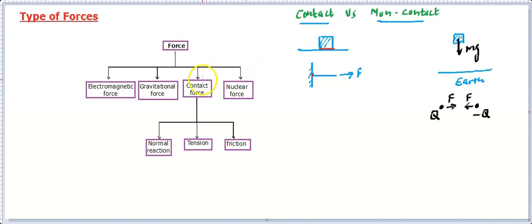And here for us, the important forces will include, as in the beginning, gravitational force, and then contact forces. In contact forces, we will be learning about normal reaction. We will be learning about tension. This is the same tension that we have talked about earlier. We will talk about it in detail. And then friction. And then there's one more called spring force, which also comes frequently. So these are the forces we will be talking about for basic understanding. Electromagnetic force you will be learning later on in the electrostatics chapter, nuclear in nuclear physics. So that will be learned later on.